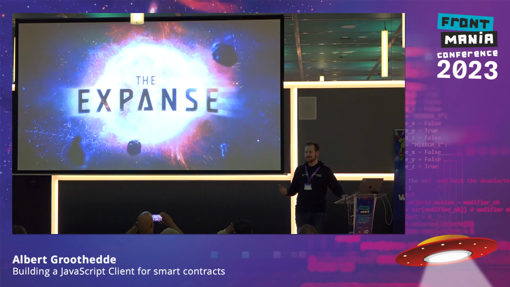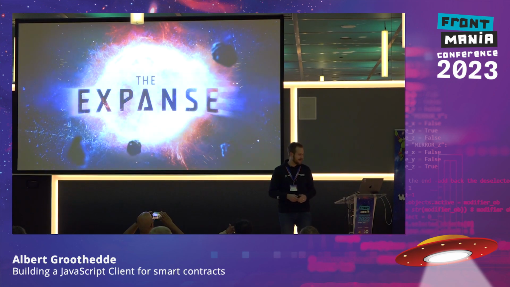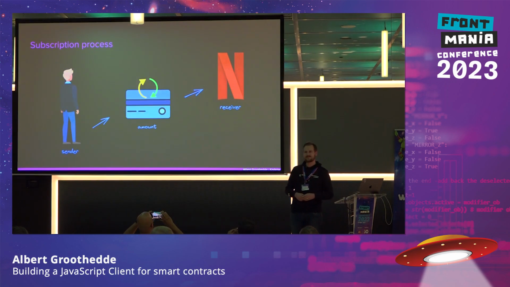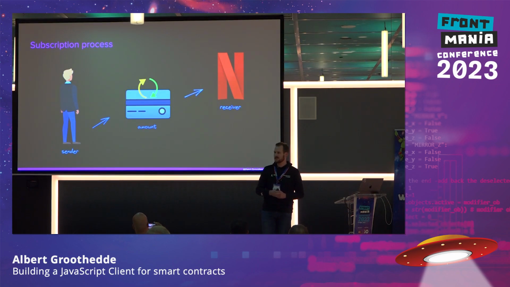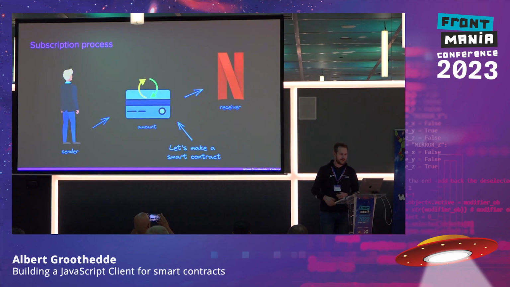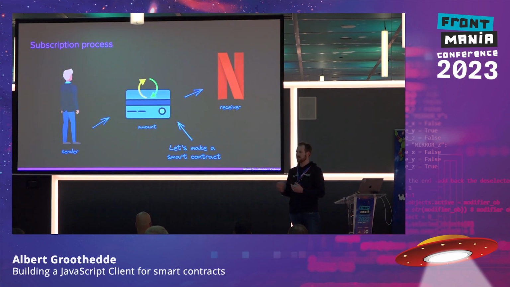So let's imagine you like watching movies, and you have a subscription. And instead of having to file your credit card, you file your account that is on the blockchain, and you make an agreement on the blockchain with, for example, Netflix, to pay your bills for what they have to offer. So let's go into that and see how a smart contract would work, and how we can then create TypeScript definitions in order to work with the blockchain on your front end.